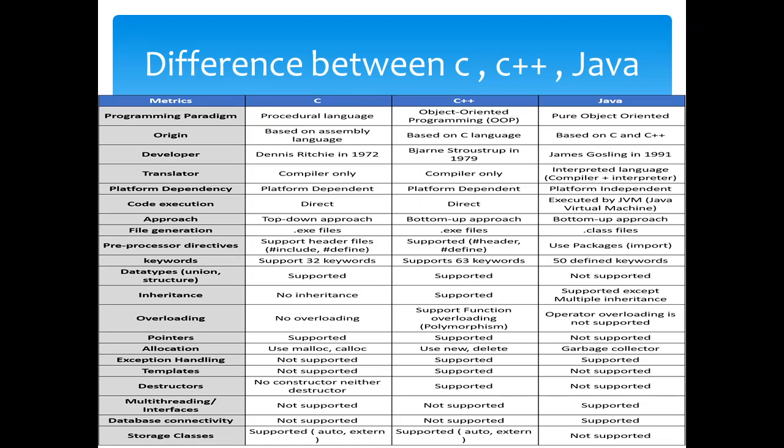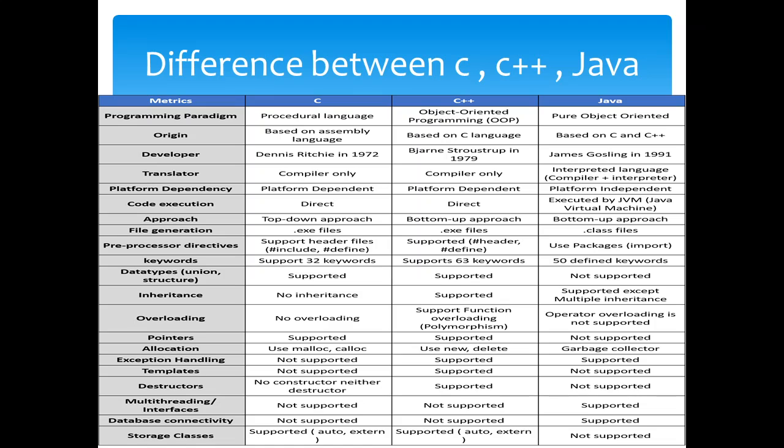Next, we have to discuss the differences between C, C++ and Java. Why are we going with this language? When we look at the programming paradigm, C is a procedural language, that is, a structural language.